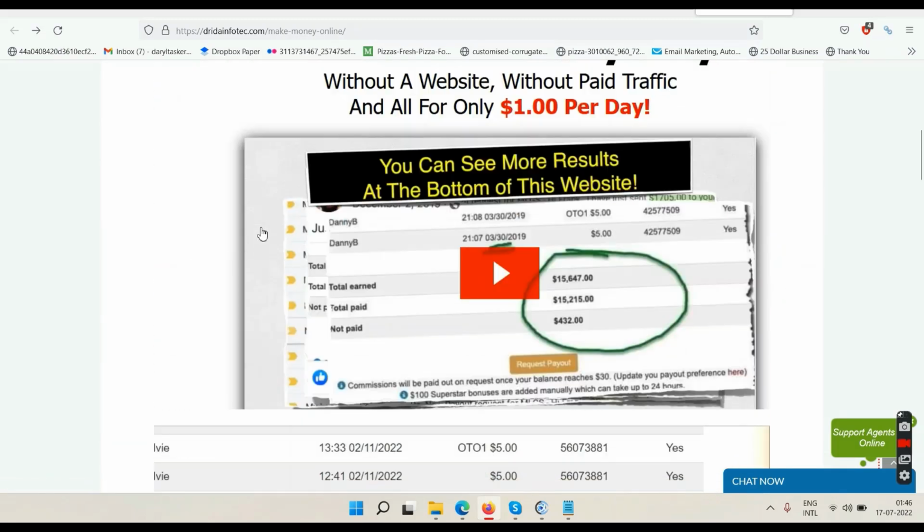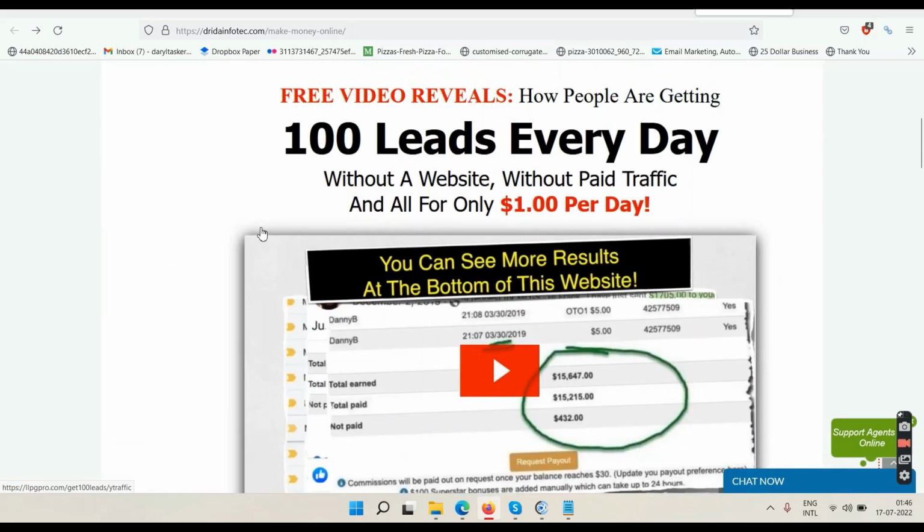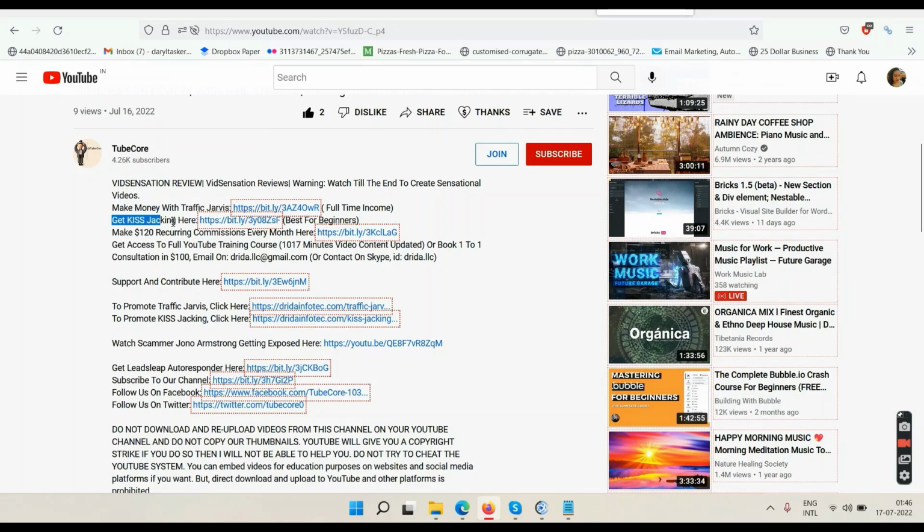Okay. All right, great. So we have these two methods, email marketing and YouTube. Now, if you can master these two methods, you will never need to learn any third way to make money online. So go and check this out. And then we have this link that says, get Kiss Tracking, keep it simple, stupid. Kiss Tracking is all about doing what I'm doing right now.